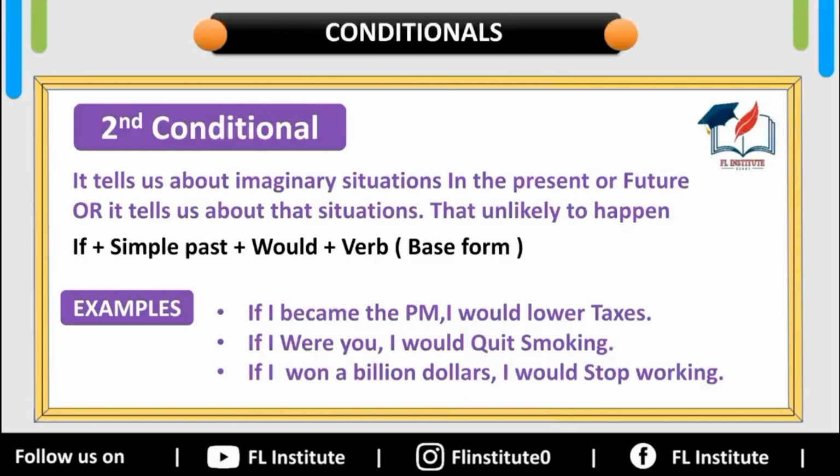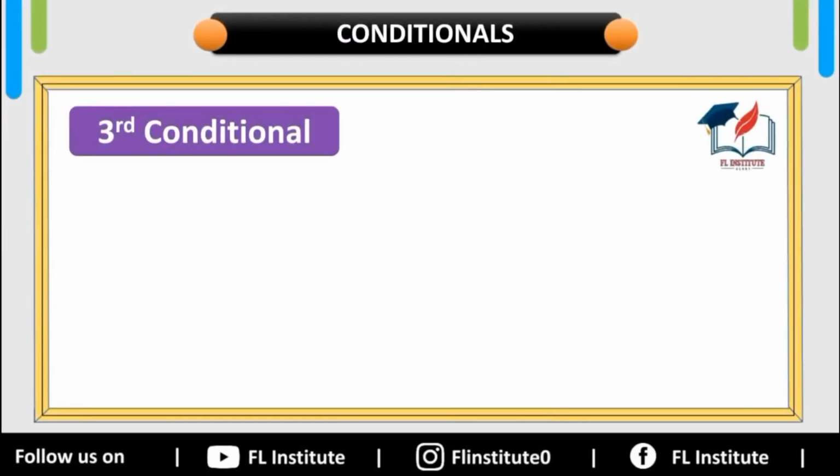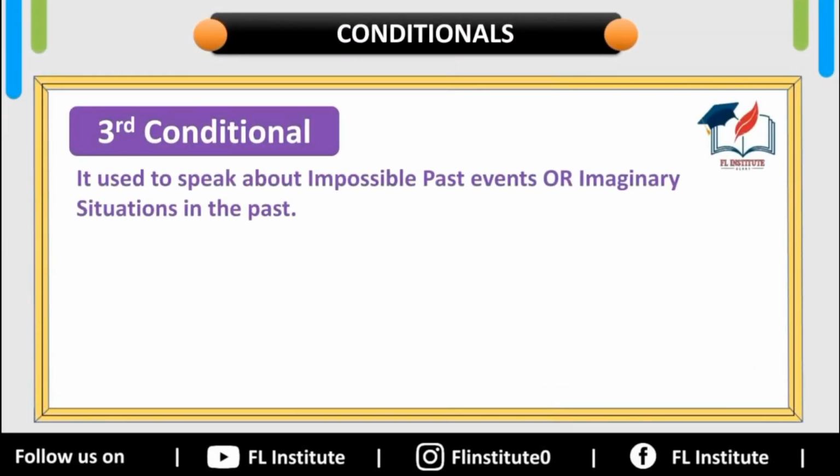So let's move ahead toward the last conditional, the third conditional. Third conditional is used to speak about impossible past events or imaginary situations in the past. In second conditional, we talk about hypothetical situations in the present and future. Here in third conditional, we talk about impossible or hypothetical past situations.